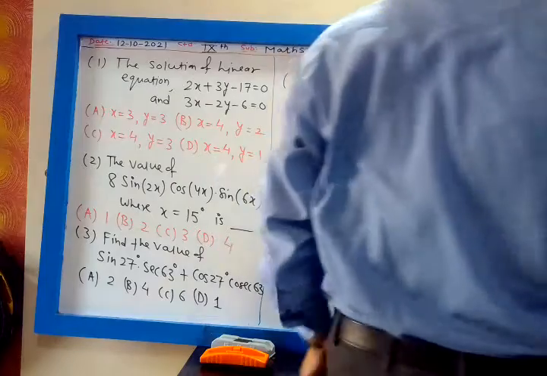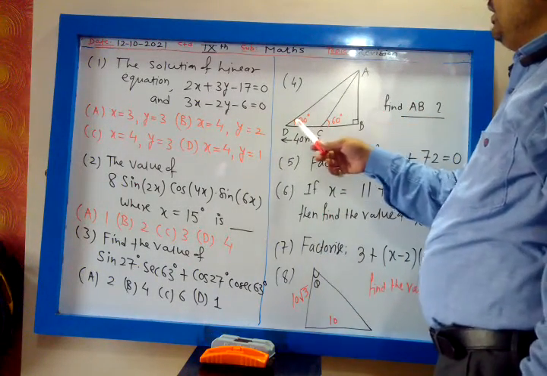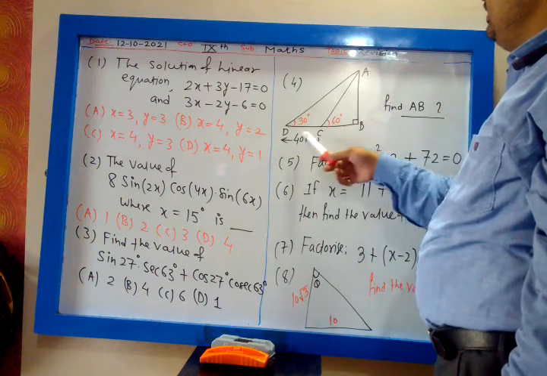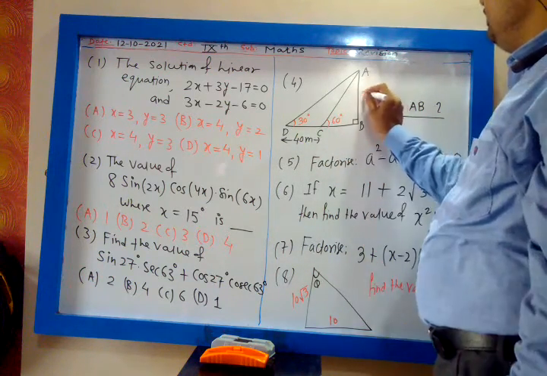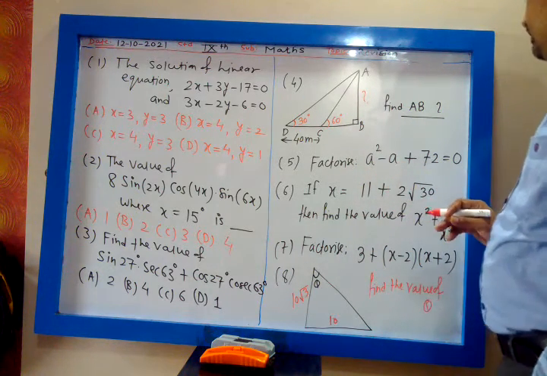Fourth question: we are given a right angle triangle ABD. Angle D is 30 degree, angle C is 60 degree, angle B is 90 degree, and DC is given as 40 meter. Find the value of ABD. This you have to find, ABD. Fifth: factorize a square minus a plus 72 is equal to 0.